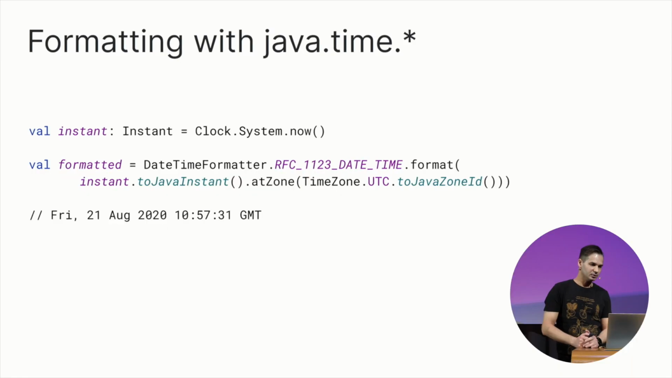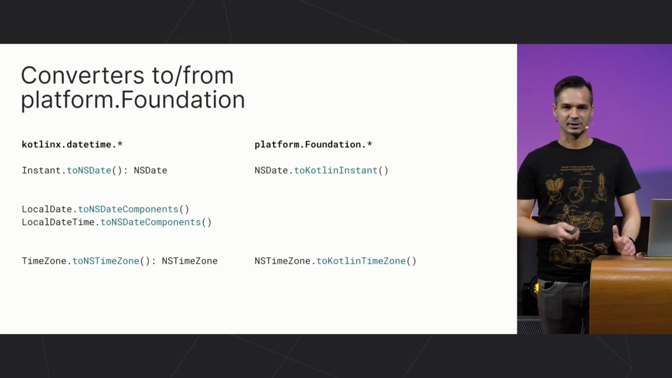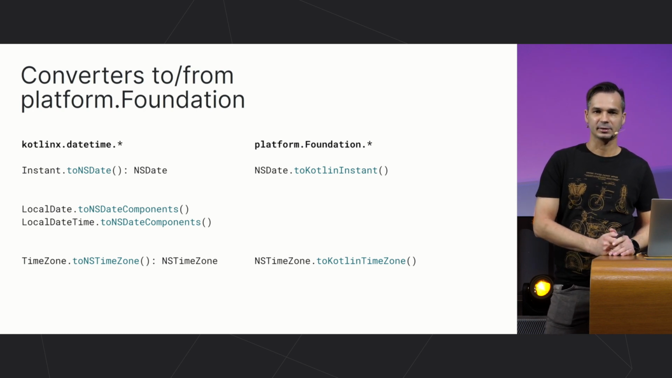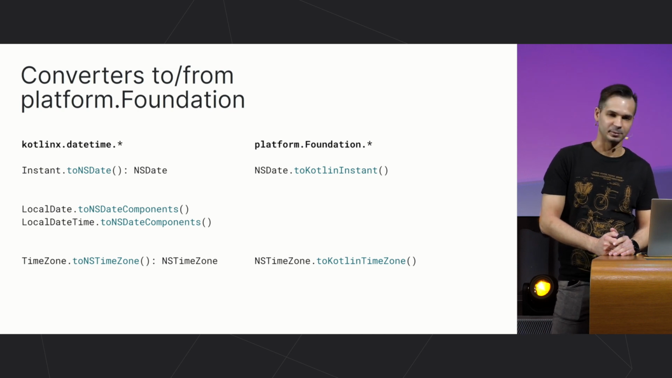types. For example, if you want to format an instant in such a format that we have seen in HTTP requests and responses, you can use this RFC 1123 datetime format instance of the DateTimeFormatter class from JavaTime. But it requires a JavaTime ZonedDateTime on input. So first you convert the kotlinx-datetime Instant to a JavaTime Instant, then convert it to ZonedDateTime with the atZone function, then pass it to that datetime formatter. On Apple platforms, we also have similar converters to platform Foundation types. For example, you can convert an Instant to NSDate or a LocalDate to NSDateComponents in order to format them.